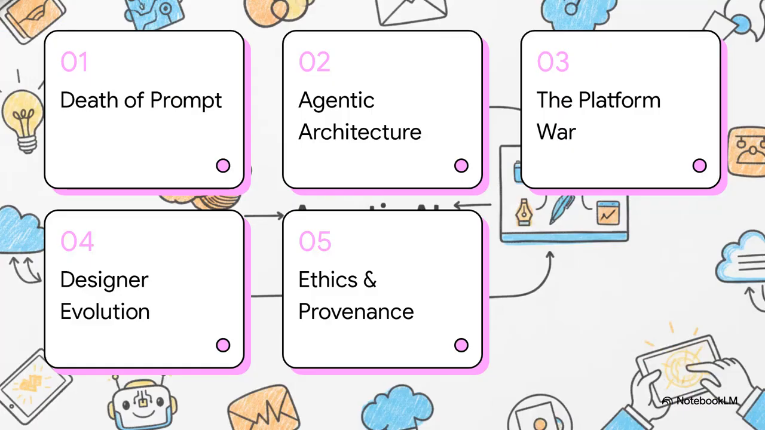So, here is exactly how we're going to unpack this colossal paradigm shift today. First up, we'll look at the death of the prompt. Second, we're going inside the agentic architecture. Third, we'll break down the platform war. Fourth, we'll talk about the evolution of the designer. And finally, we'll tackle ethics and digital provenance. Let's get right into it.